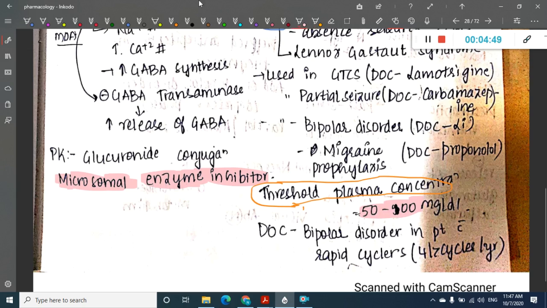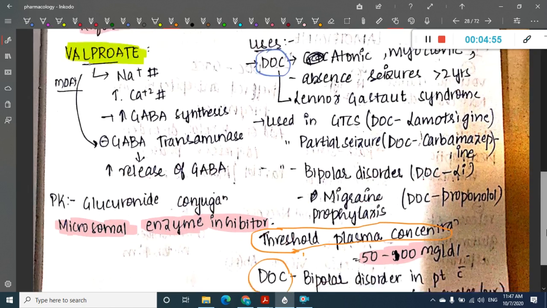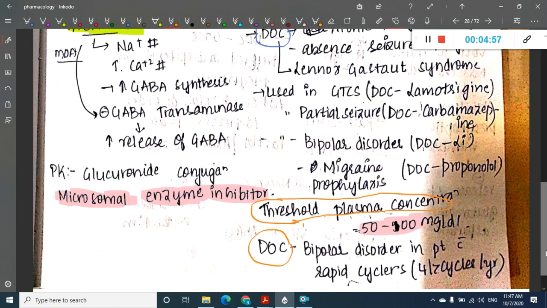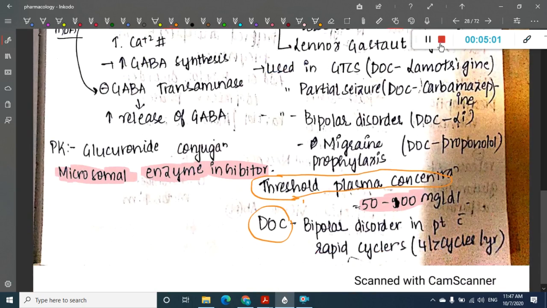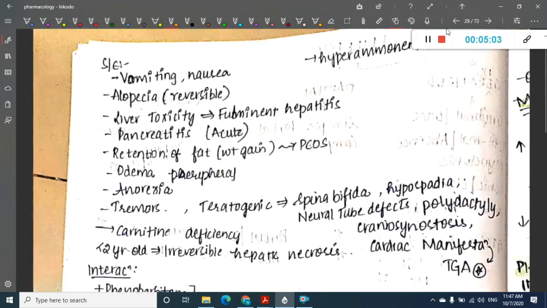It is also drug of choice in bipolar disorders in patients with rapid cyclers. So this is the important thing about valproate. We will have to see the side effects also.